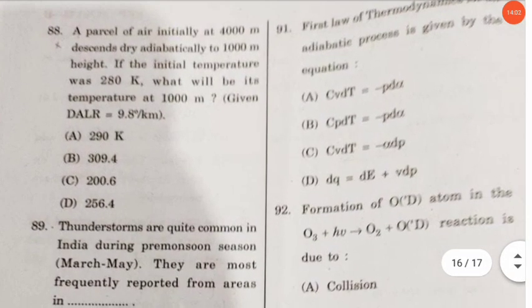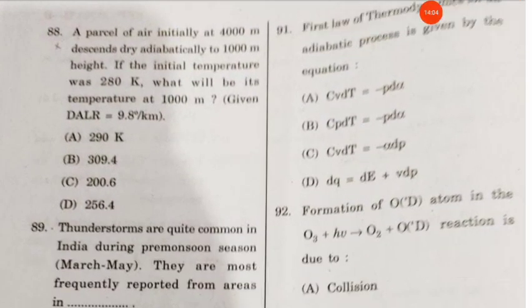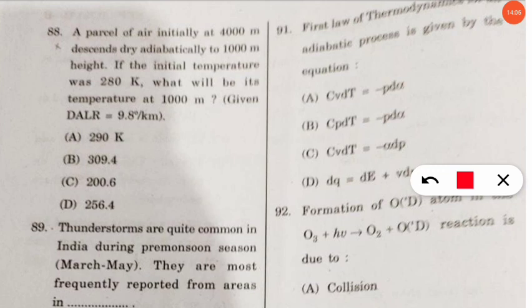Next question is again numerical, so you have to calculate it. I will tell you the answer only. So the question, let me read out. A parcel of air initially at 4000 meter descends dry adiabatically to 1000 meter. The initial temperature was 280 Kelvin. So what will be its temperature at 1000 meter? So here given dry adiabatic lapse rate is equal to 9.8 degree per kilometer. Very easy question. And here the correct option will be option number A, that is 290 Kelvin.